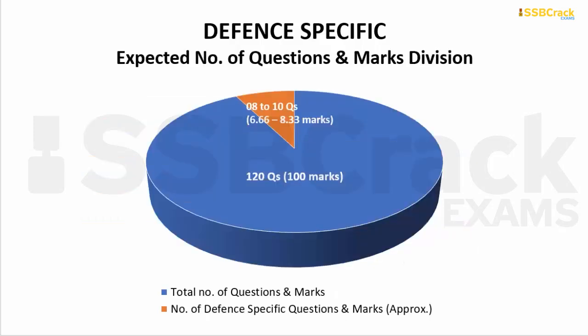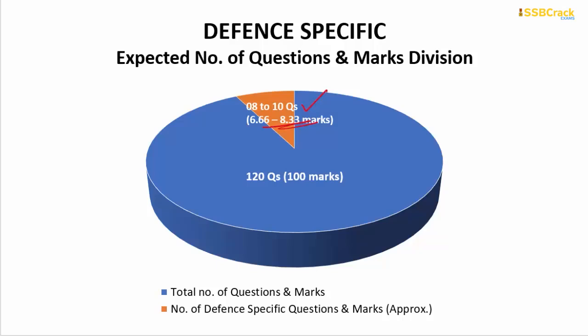Going through the expected number of questions from the defense specific side, we can expect around 8 to 10 questions in the coming CDS 2 2020 paper. By scoring all of these questions from the defense specific side correctly, you can score around 6.66 to 8.33 marks out of the whole 100 marks.